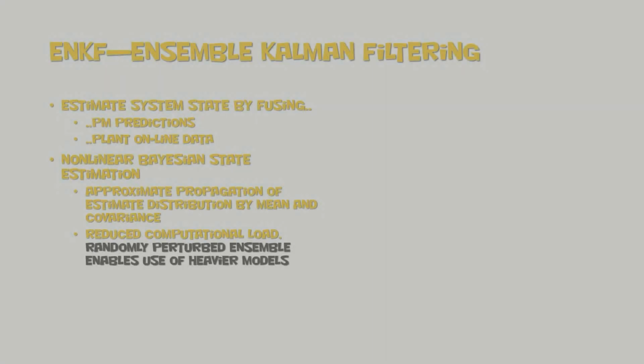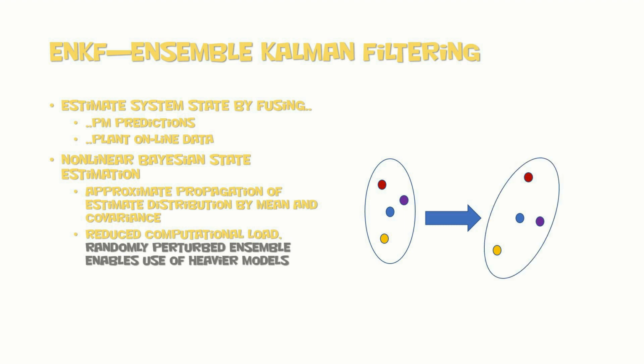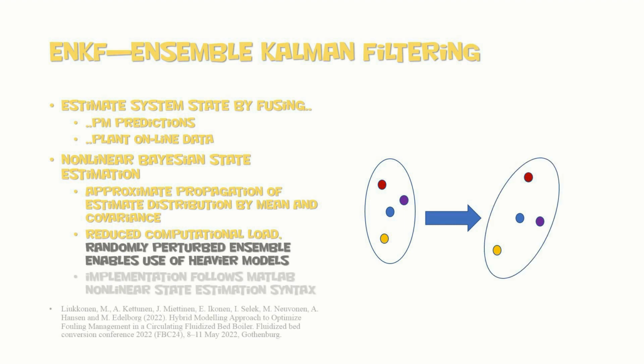The ensemble Kalman filter is another nonlinear Bayesian state estimation method. The approach uses a randomly perturbed ensemble for approximating the distribution by mean and covariances. The implementation follows the MATLAB nonlinear state estimation syntax.